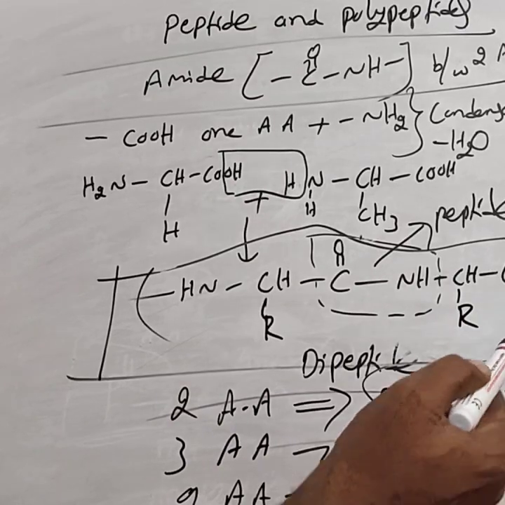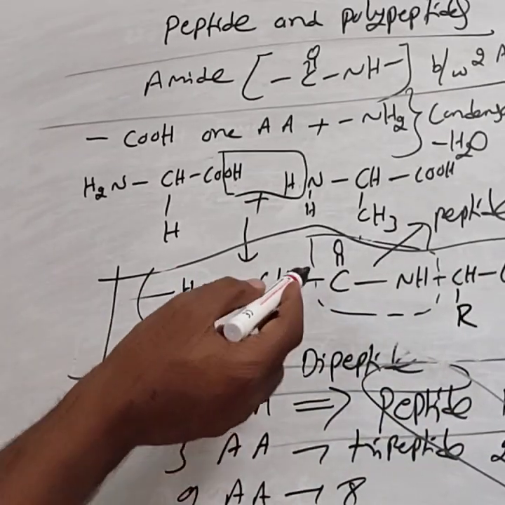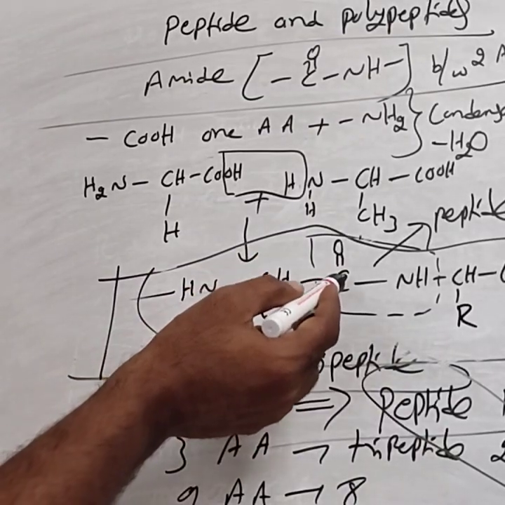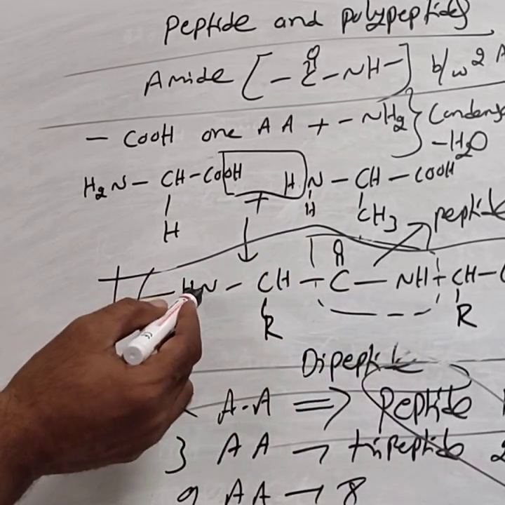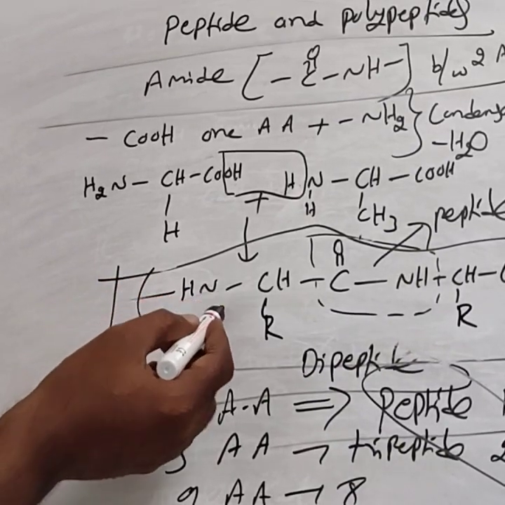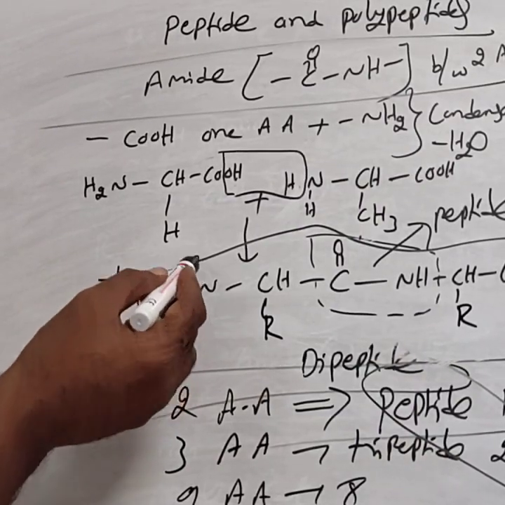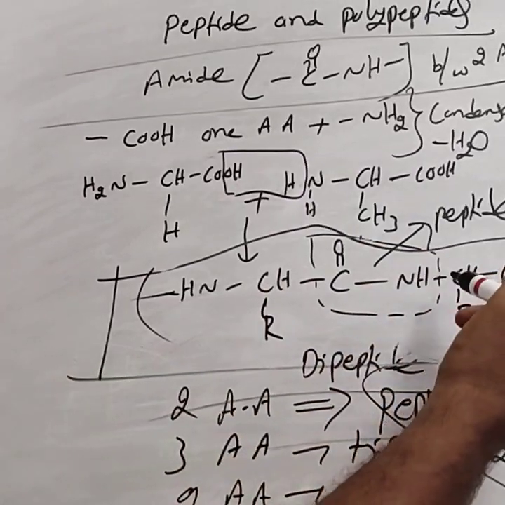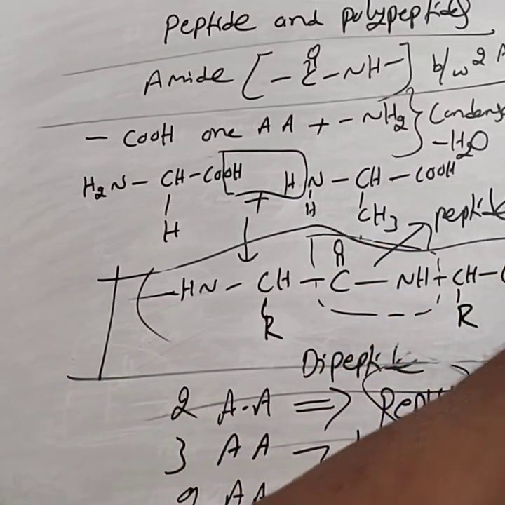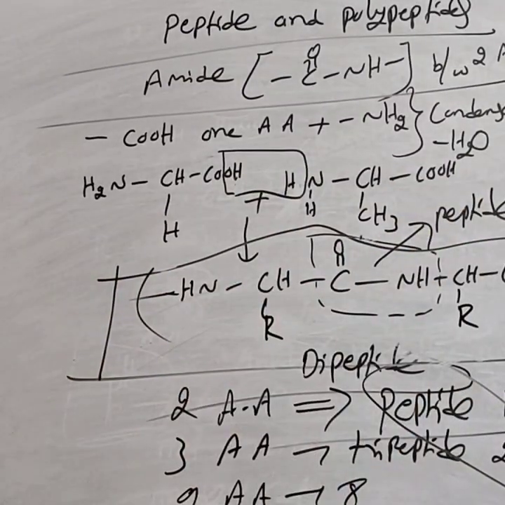N molecules, N number of amino acids. From this COOH, OH gets removed. From this end, NH2, H gets removed. Hence the bond continuation, many in number. This amino acid is next bonded to another amino acid. This bond continuation indicates that it is further bonded. Similarly, this end is also further bonded to another amino acid. This is called a polypeptide. This is the partial structure of the polypeptide.